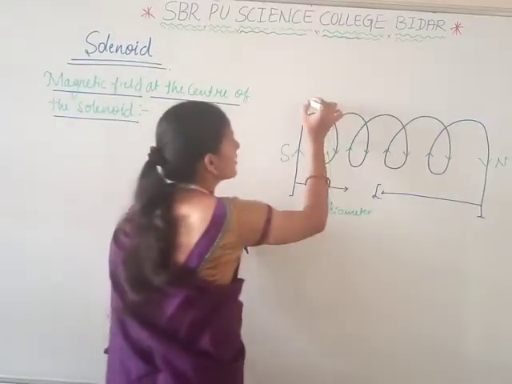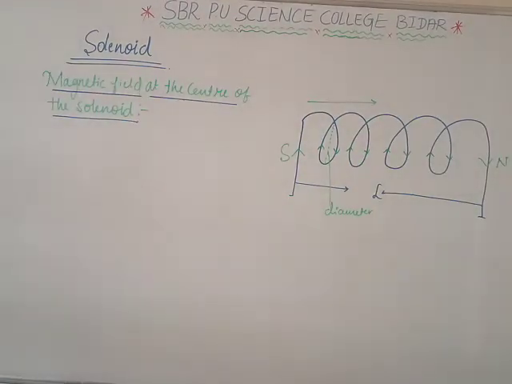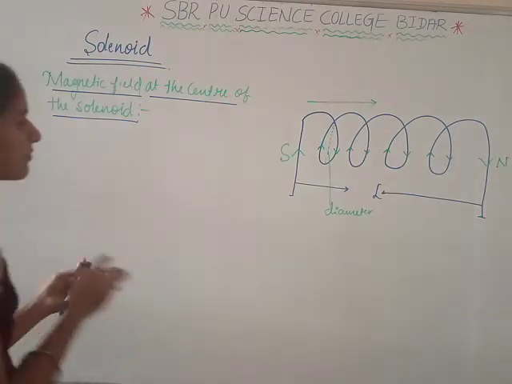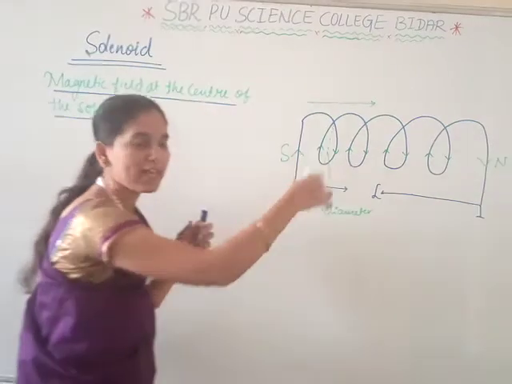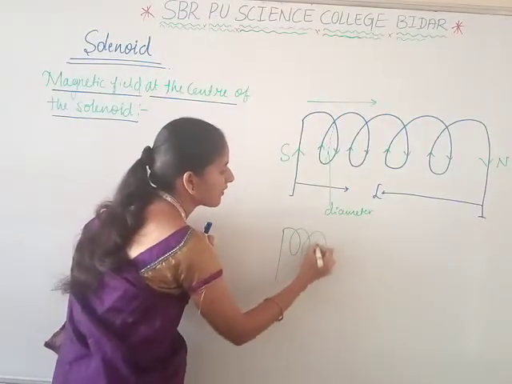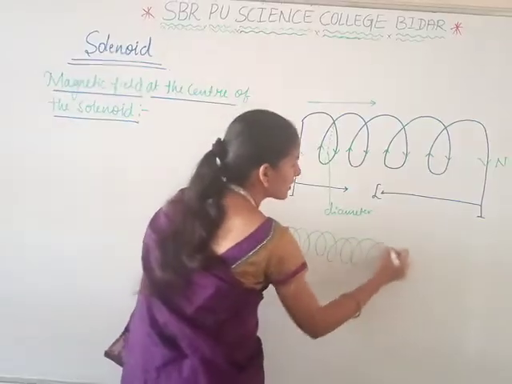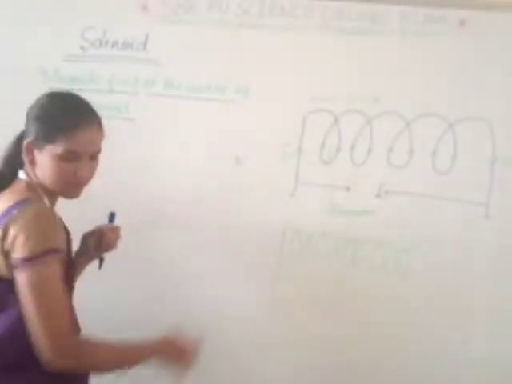Okay, the current moves in this direction, from the south to the north pole here. Let the solenoid have N turns. This is when the wire forms a helical spring. Helix means like this. It has N number of turns here, known as capital N.